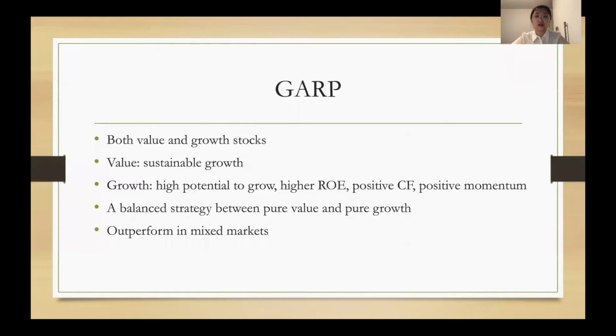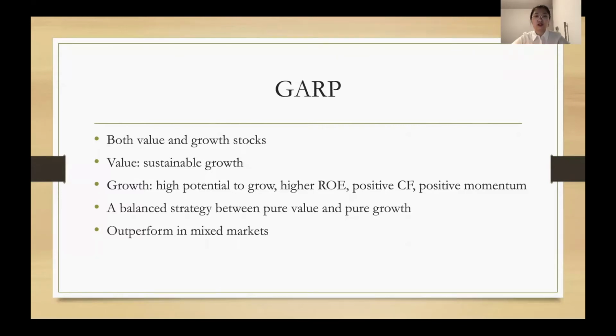GARP is another investment strategy. It combines both value and growth stocks. Value stock means the company has solid sustainable growth potential and is relatively undervalued. For growth stock, we are expecting a high and increasing ROE, positive CF, and a positive earnings momentum. Usually, some new technology companies would have high potential to grow when they're listed.